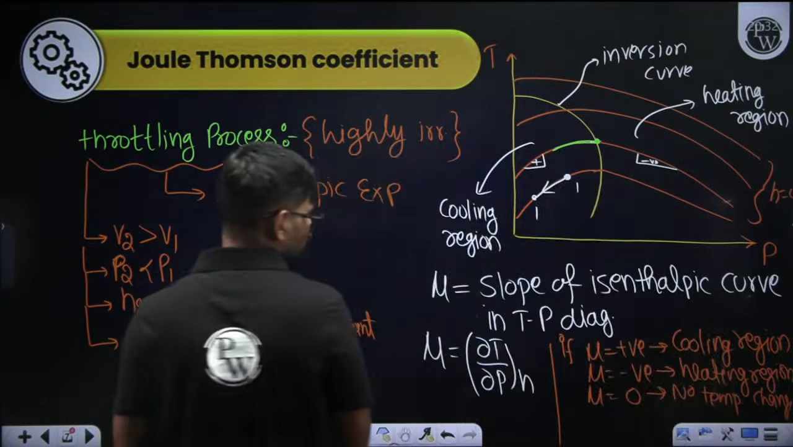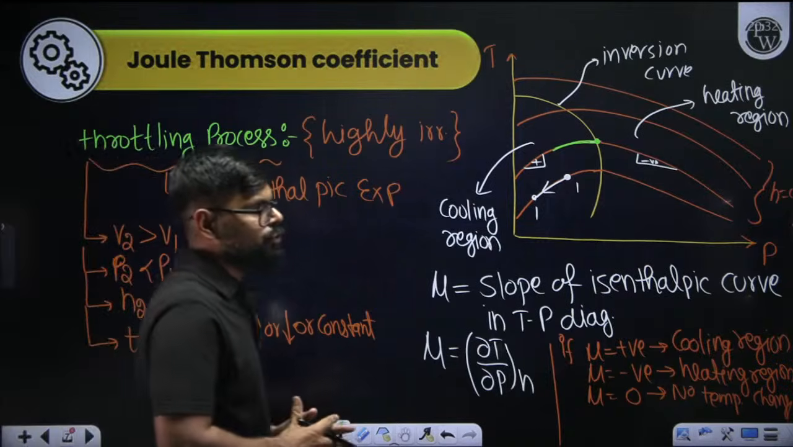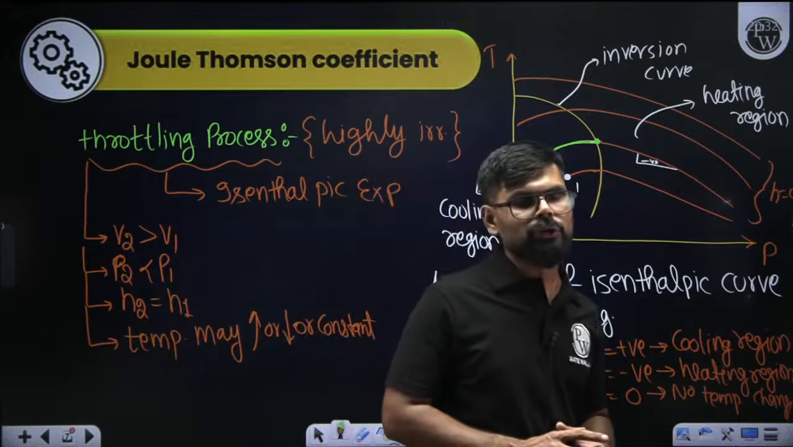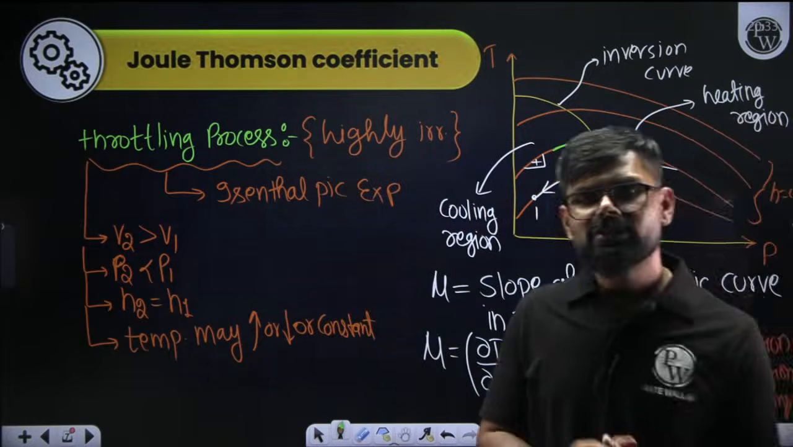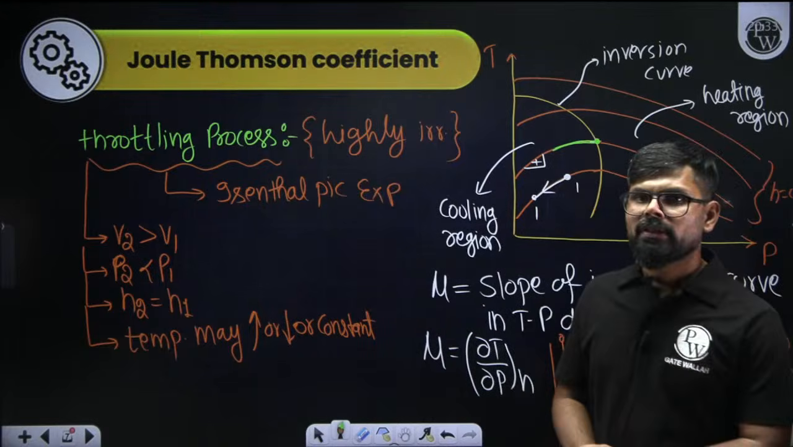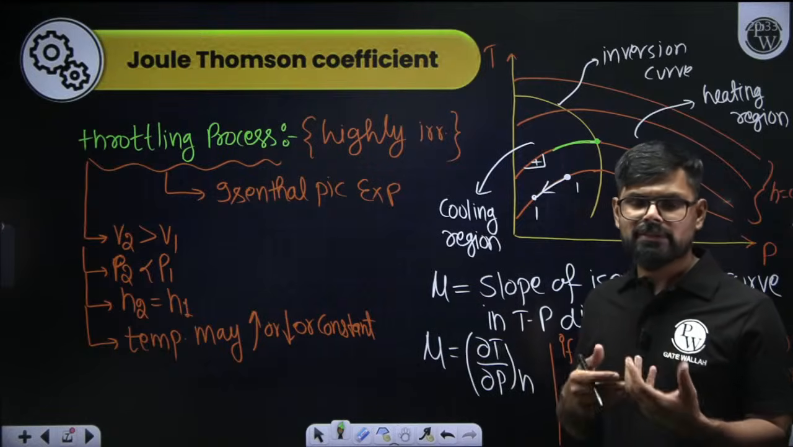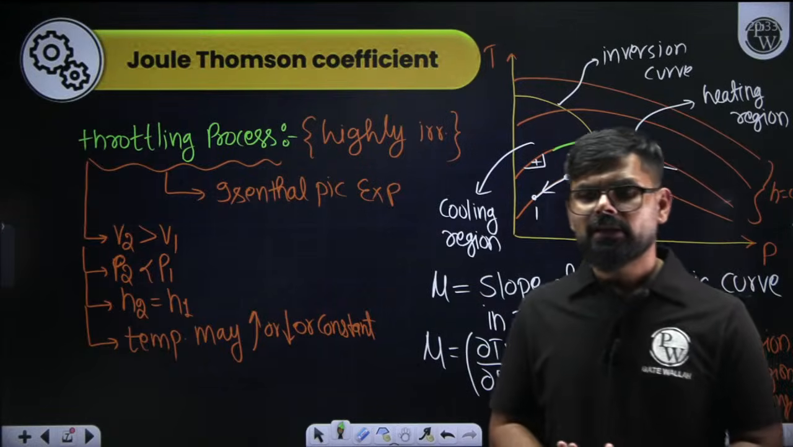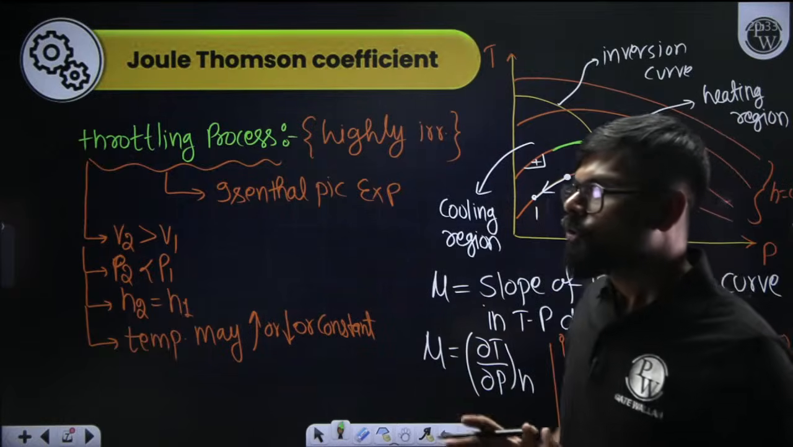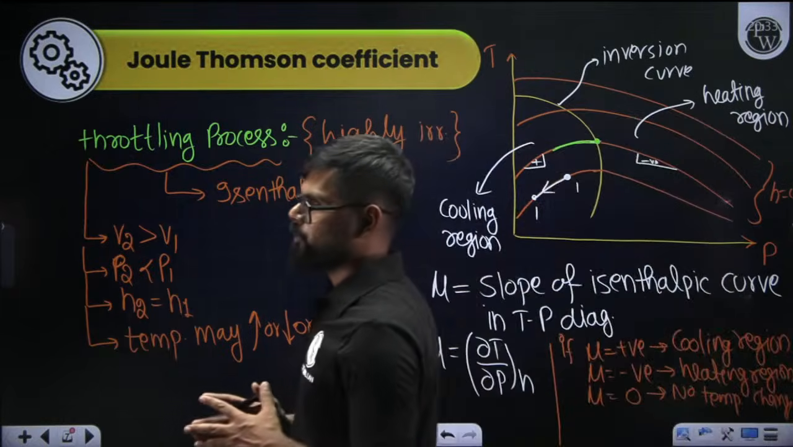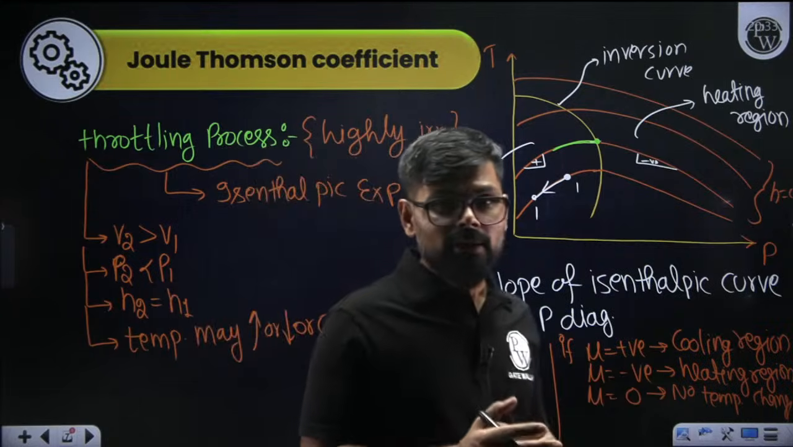Okay. So now I would like to share two points which you need to remember. Only two points are there. The first very, very important point is that sometimes a student may think that throttling is an isenthalpic process. No, you cannot say that it is an isenthalpic process. It is always an isenthalpic expansion process.